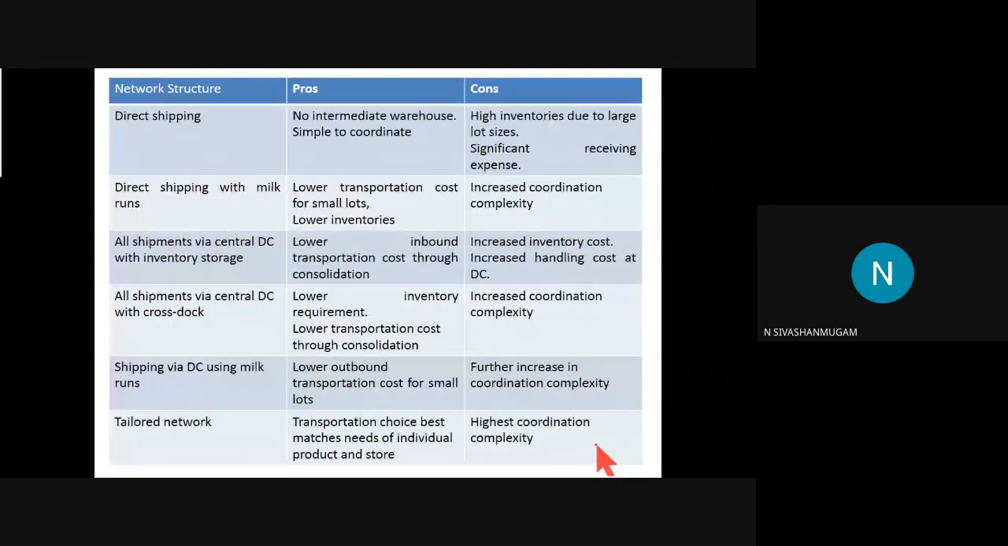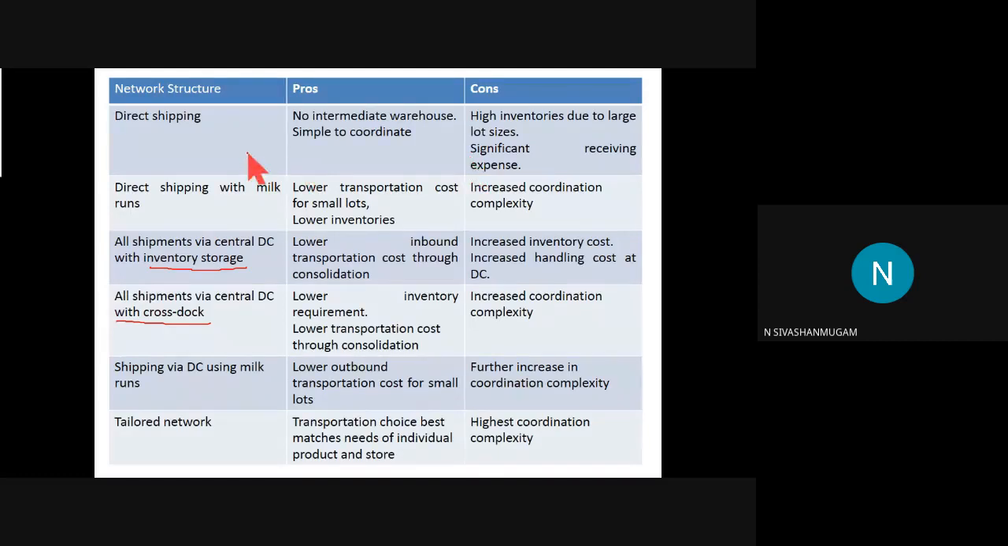And this is a comparison statement for the different types of network. What we have covered: direct shipping with milk run, all shipment via central DC with storage, all shipment via central DC with cross dock, then shipping via DC using milk run, then tailored network. These are the pros and cons, the advantages and the drawbacks of the respective networks.